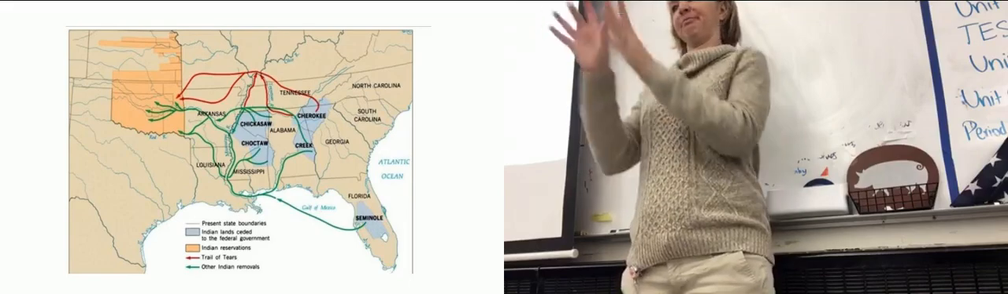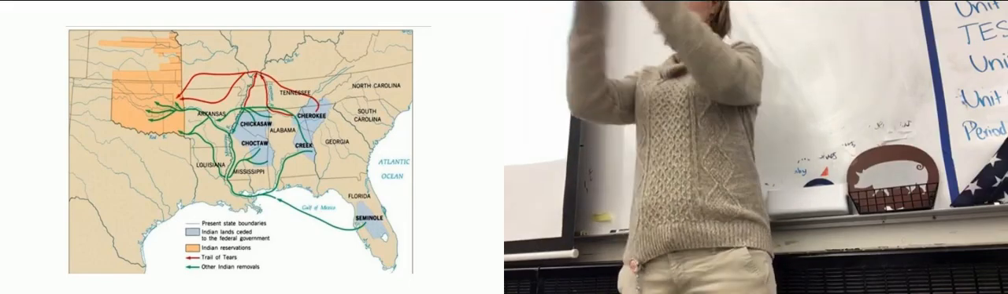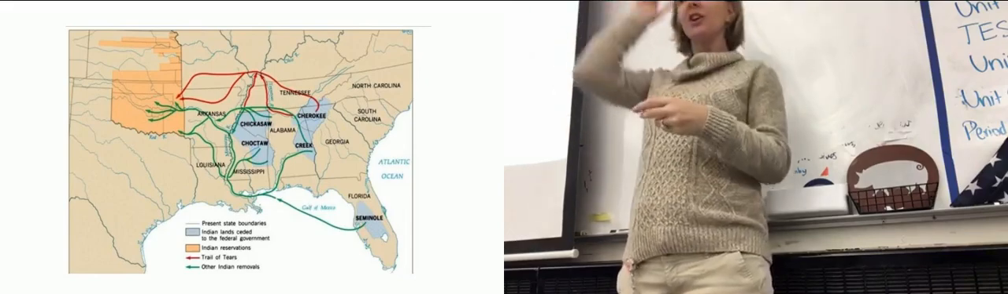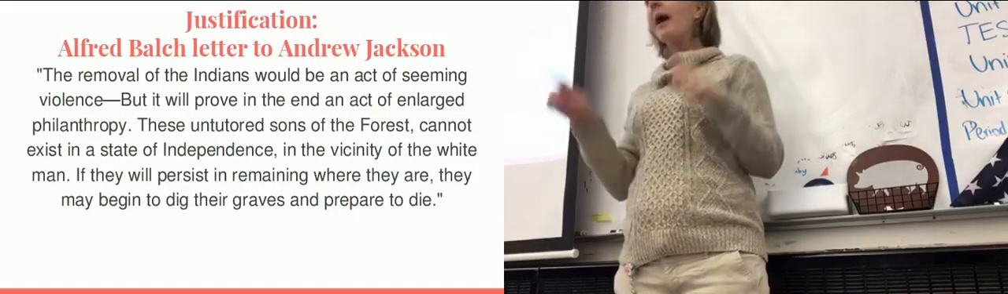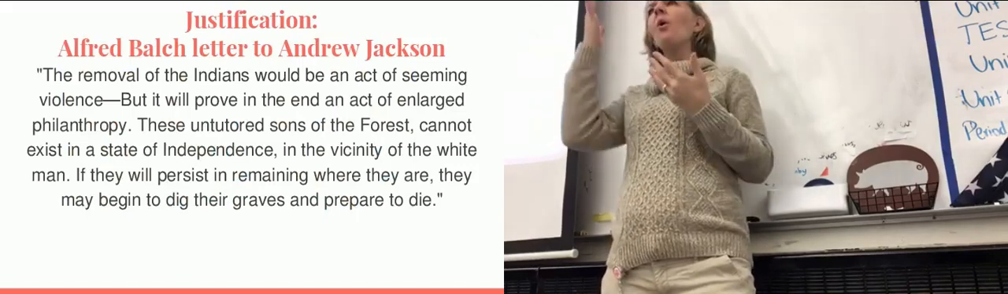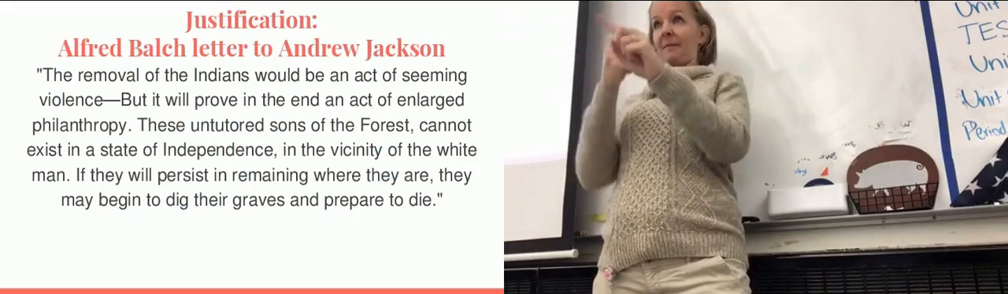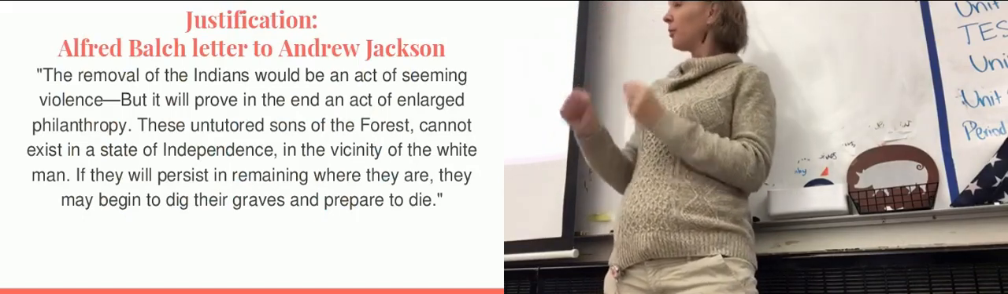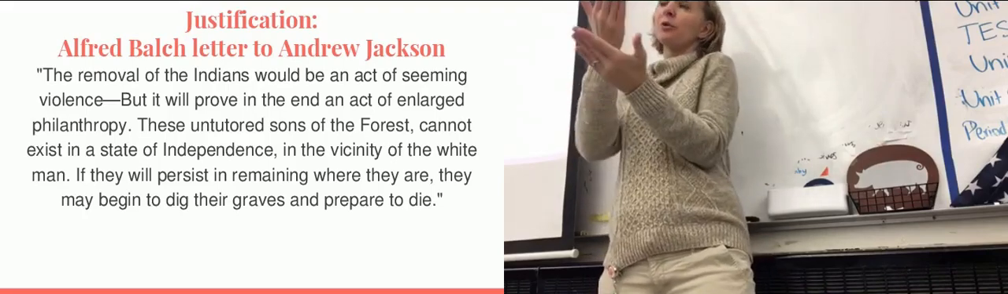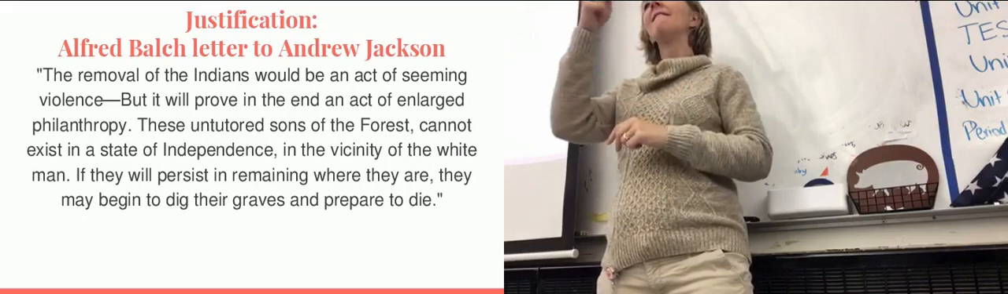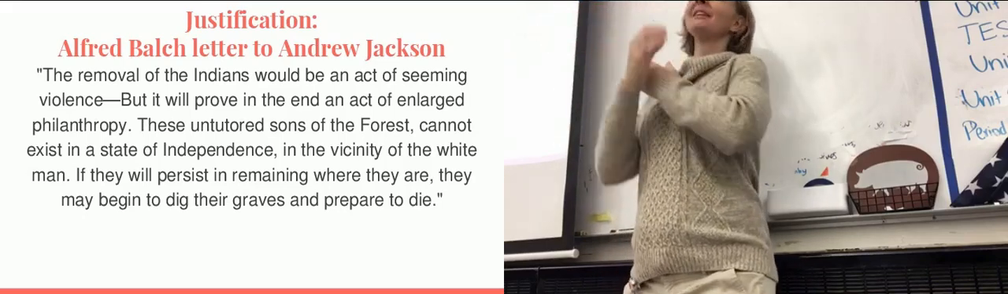Now, what's going to happen is all these civilized tribes are going to be moved into the state of Oklahoma. The problem is that these Cherokees say, this is not fair to us, this is against the law. Well, why would Andrew Jackson do this? Well, we can see, here's some quotes from Andrew Jackson. So it says, the removal of the Indians would be an act of seeming violence, but it will prove in the end an act of enlarged philanthropy. What does the word philanthropy mean? Charity. It's like a charity, yeah. So it seems like it's violence, but it's actually charitable to remove them.